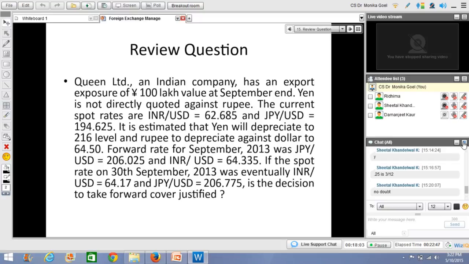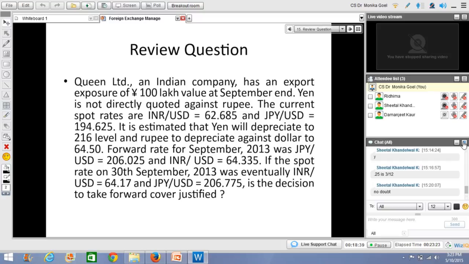Forward rate for September 2013 was, now before I go further in this particular question, I want you all to write down these rates, because otherwise you will get confused. So what all rates you need to note down? You need to note down what is the spot rate. Spot rate is 62.685 INR USD and 194.625 JPY USD. Okay, this is one rate that is available to us.